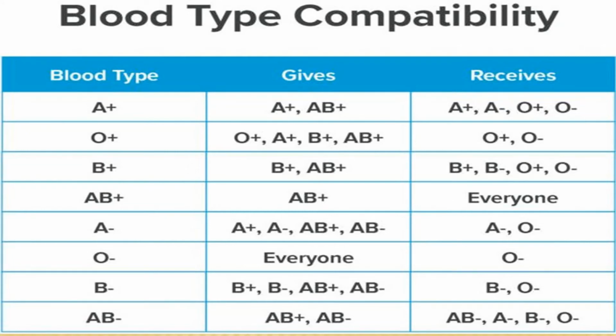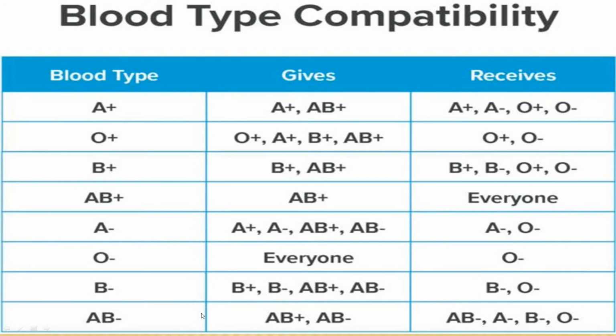Whose antigen and whose antibody? The antigen of the donor is matched with the antibody of the recipient. Why? Because you know that antigen will react with the antibody. Antigens always react with the antibody. So the donor's antigen will always be matched with the antibody of the recipient. Clear? Okay.